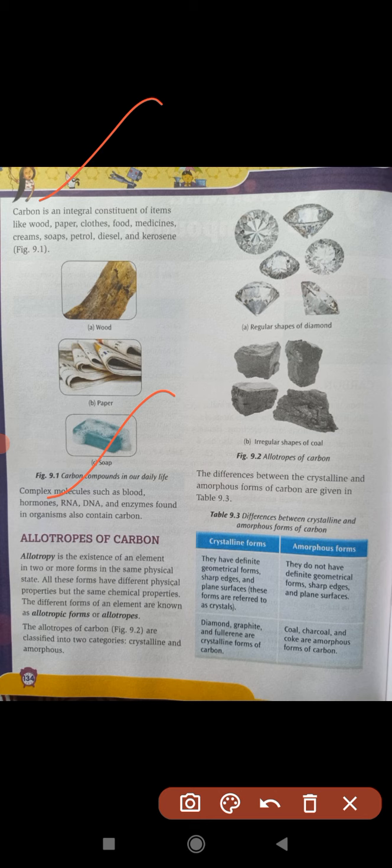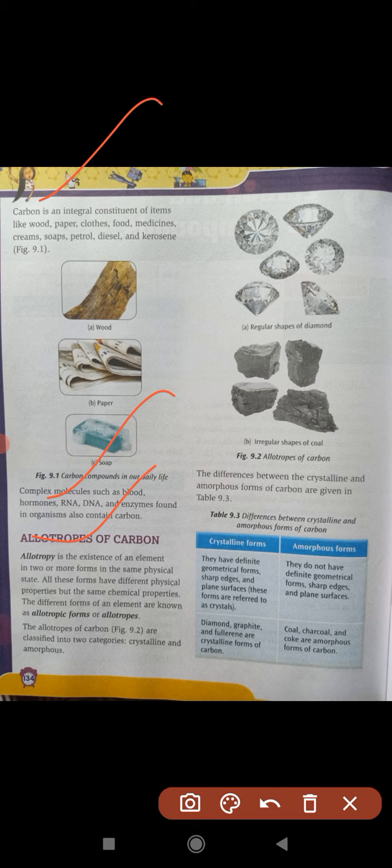Now move to the allotropes. What is allotropy? Allotropy is the existence of an element in two or more different forms in the same physical state. Physical state means solid, liquid, or gas. They have different physical properties but the same chemical properties.